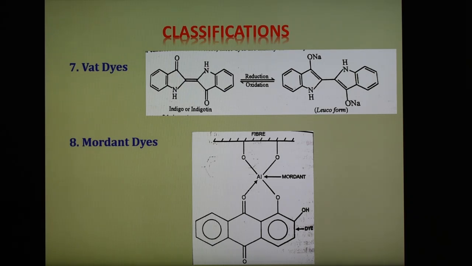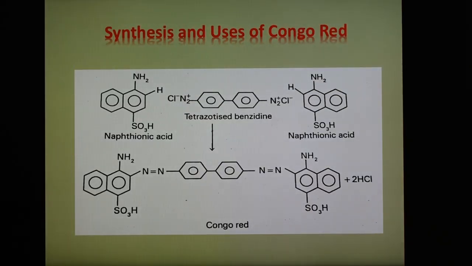And after this, now we are going to see one by one the synthesis and uses of some important dyes. And here one dye, that is Congo red, which is a very important dye, can be synthesized. Congo red is prepared by coupling tetraazotized benzidine with 2 molecules of 1-naphthylamine-4-sulfonic acid. So how to synthesize Congo red? The reaction is shown here.